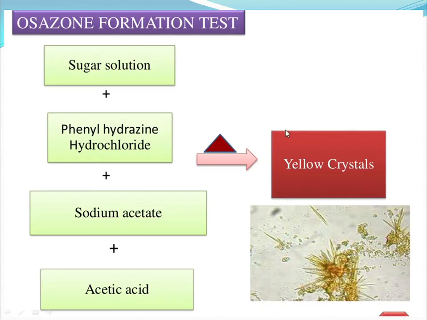Next identification test for carbohydrates is the Osazone formation test. Here, the sample solution is treated with phenylhydrazine hydrochloride, sodium acetate and acetic acid. Whenever it is treated with these three different reagents, on heating it forms yellow colored crystals. It will give different shapes of crystals such as needle shaped crystals and ball like crystals. So these are the yellow crystals which we can see by means of the Osazone test.